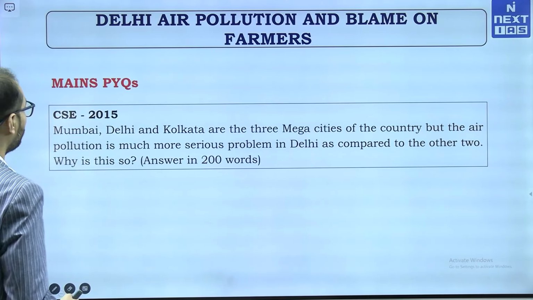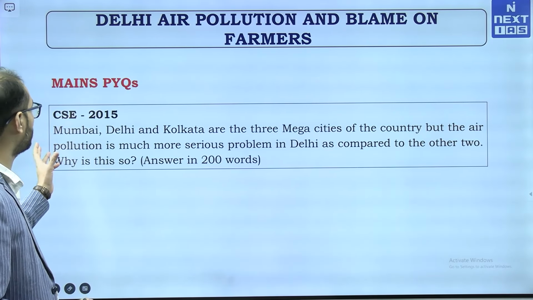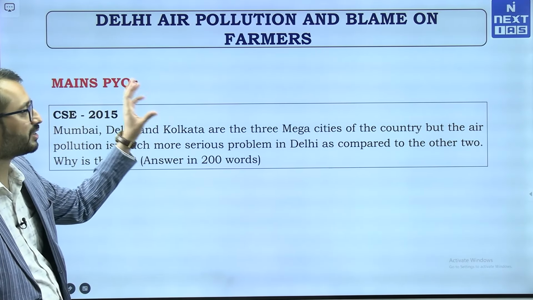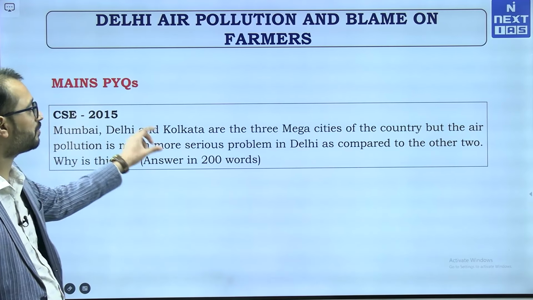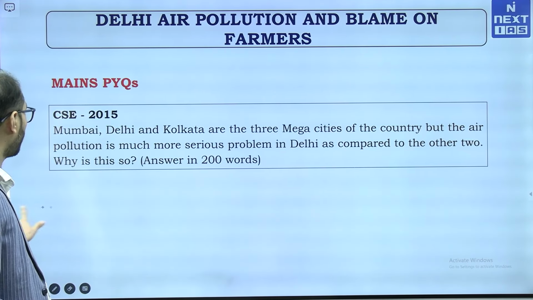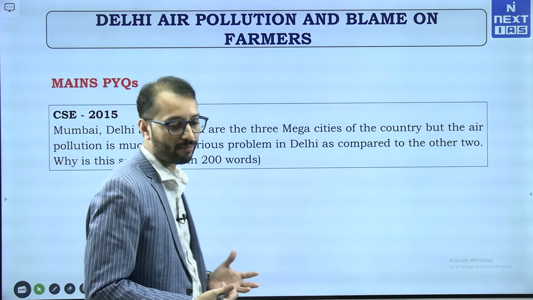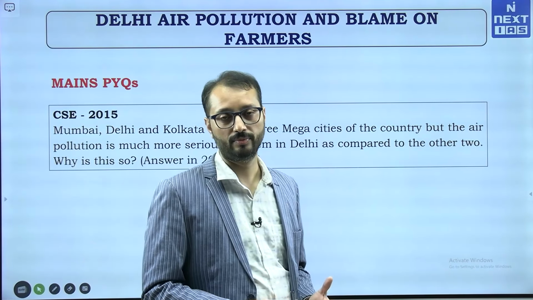Some of the mains PYQs that you can see in GS paper 1, UPSC asked this question: Mumbai, Delhi, Kolkata are 3 mega cities of the country, but air pollution is a much more serious problem in Delhi compared to the other 2. Why is this so? Now, why does Delhi choke in winter?